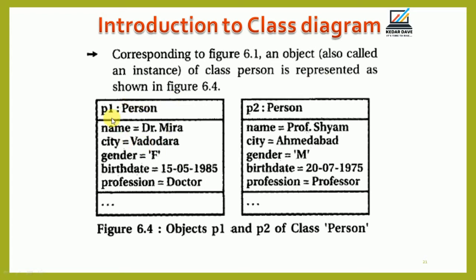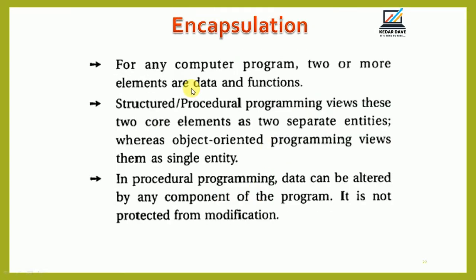So person P1, this is the object P1 and its detail information. Person 2 related information is represented here, right? So P1 and P2 are objects of the class named person.